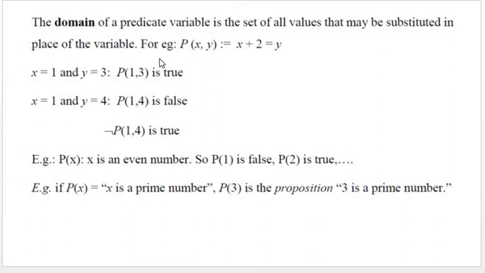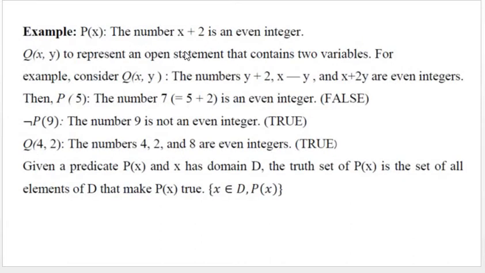If you consider another example where P(x) denotes x is an even number, then P(1) is false, P(2) is true, and so on. If P(x) denotes the predicate function x is a prime number, we can see that P(3) is the proposition 3 is a prime number. Similarly, P(x) denotes the predicate function the number x plus 2 is an even integer. So for certain values of x, x plus 2 becomes an even integer.